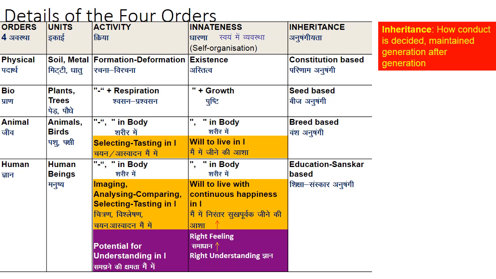Then inheritance in bio order, it is seed based. From one generation to the next generation, it is traveled by seed. Most of the cases it is seed based. Certain cases it is stem based, right? But inheritance is through seed. Generally we categorize it as seed based. In certain cases we have stem based. In certain cases we have just root based. Just a part of the root, it starts growing. But generalizing things of bio order, it is seed based, right?